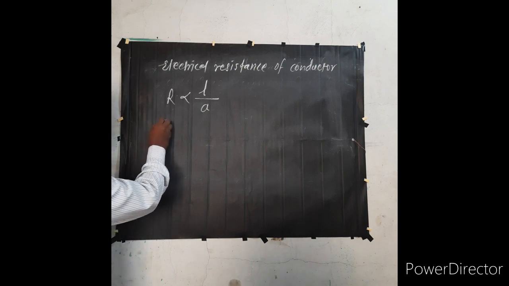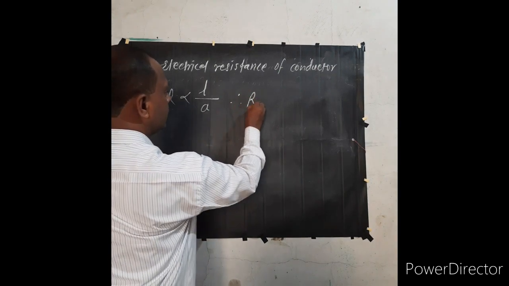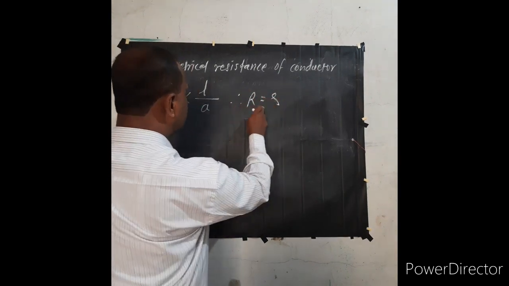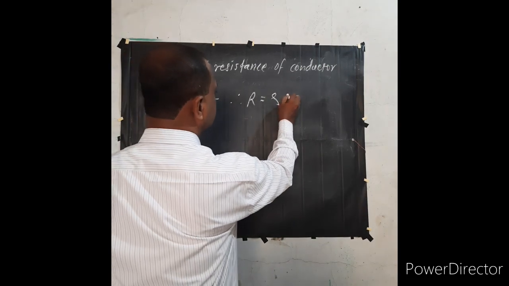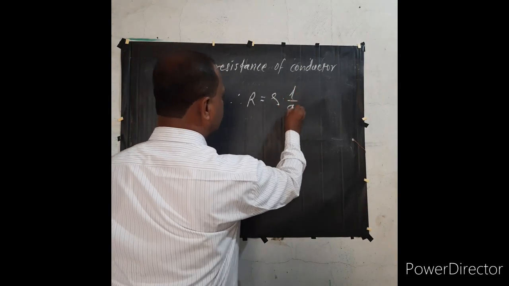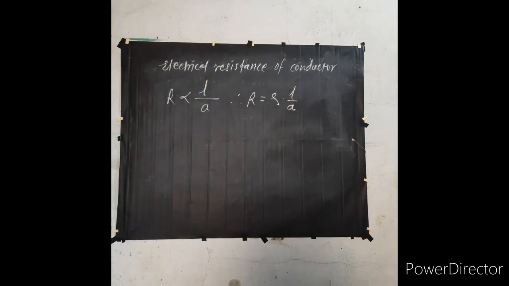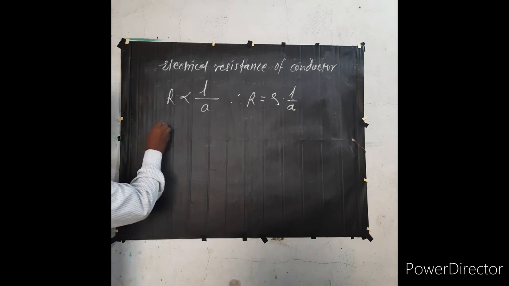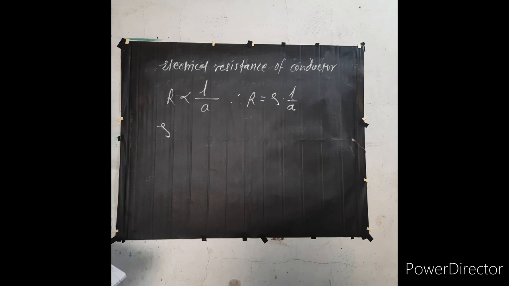Therefore, R is equal to what? R is equal to the proportionality constant rho into L upon A, where the proportionality constant rho is called the resistivity of that conductor.